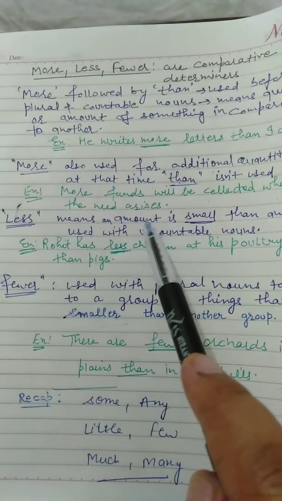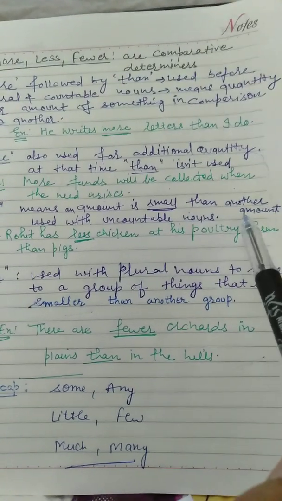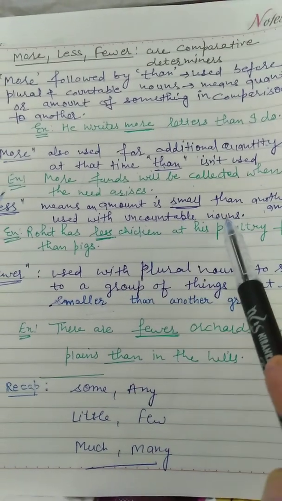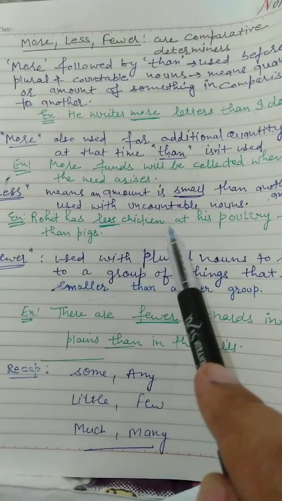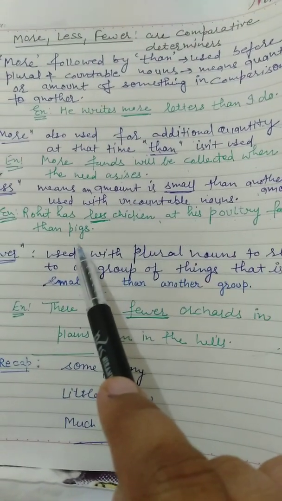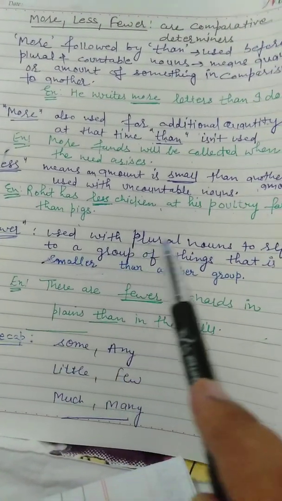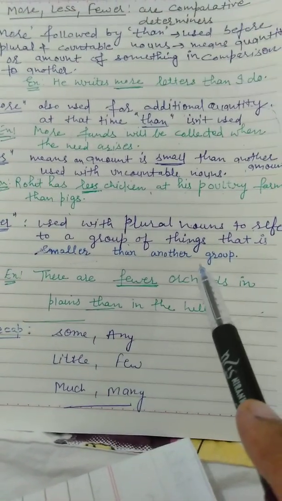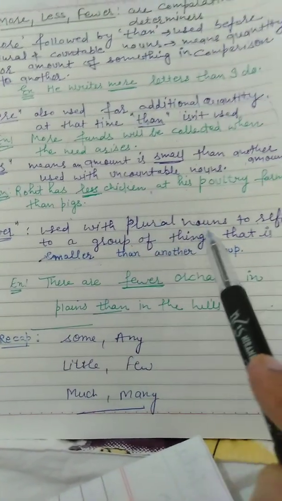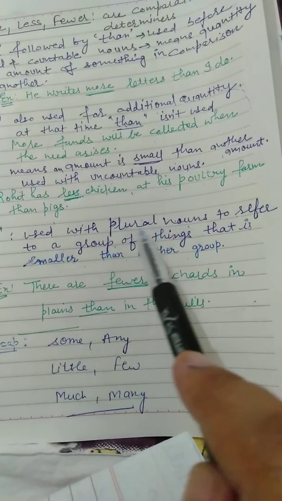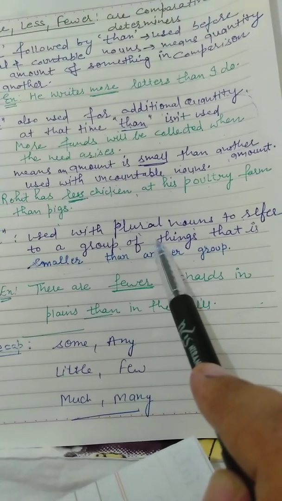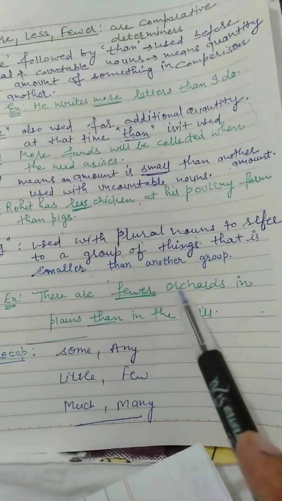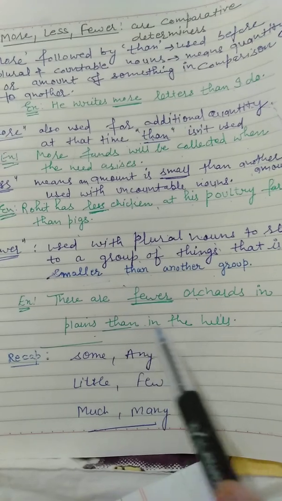Less means an amount is smaller than another amount. It is used with uncountable nouns. For example, Rohit has less chicken at his poultry farm than pigs. Fewer is used with plural nouns to refer to a group of things that is smaller than another group. For example, there are fewer orchards in plains than in hills.